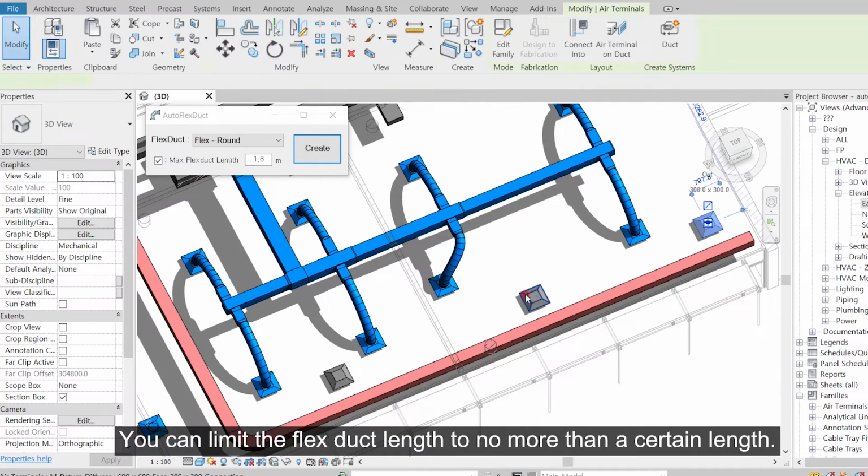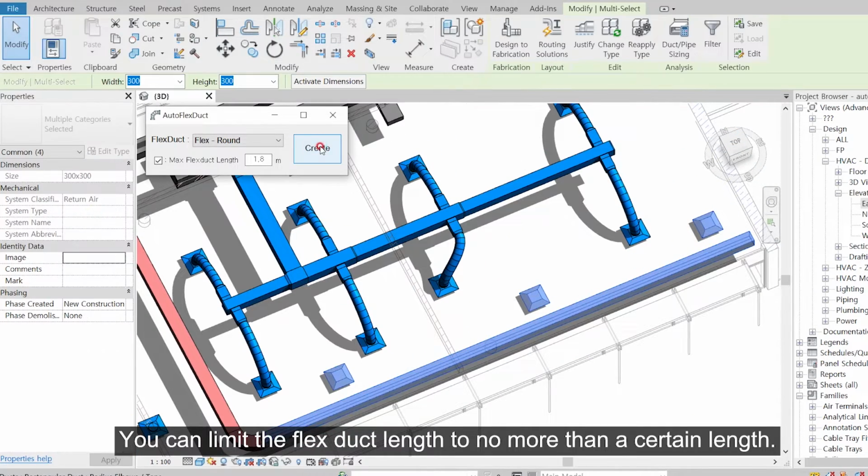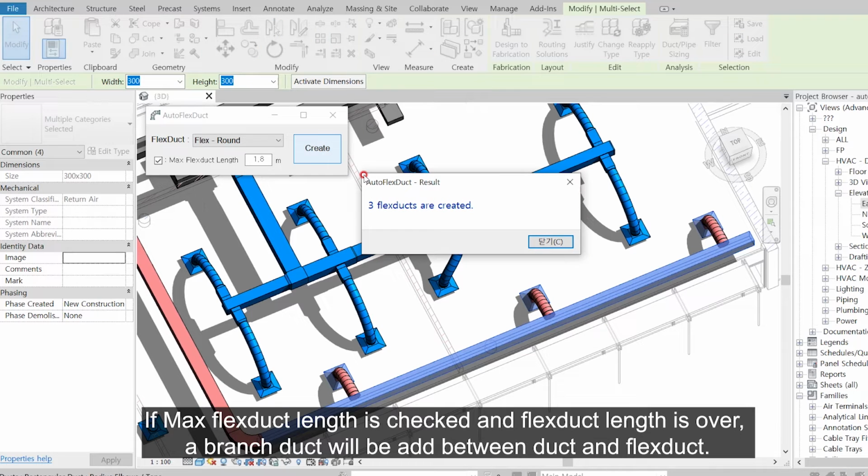You can limit the flex duct length to no more than a certain length. If max flex duct length is checked and the flex duct length is over, a branch duct will be added between the duct and the flex duct.